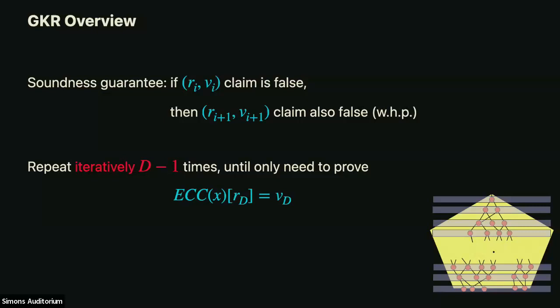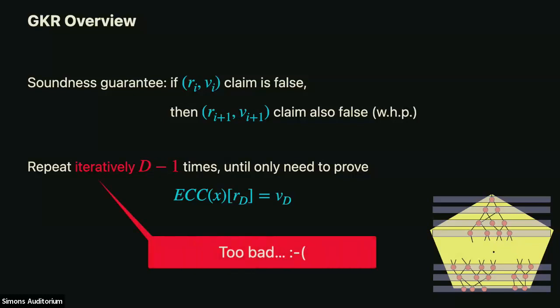Okay. So that's wonderful, right? Hopefully you all are really excited about that. But the key point is that we need to do it iteratively, right? We have this false claim about the output, and then we run this protocol. We get a false claim about layer 2. And then once we have that false claim, we can run the protocol to go from layer 2 to layer 3. Okay, but it's iterative. So it's iterative, it sucks. We need at least d rounds, and in fact, you need d times. Depends on what variant of GKR you use. You can actually do this subprotocol for going from layer to layer in a constant number of rounds, but certainly you need at least order d rounds.